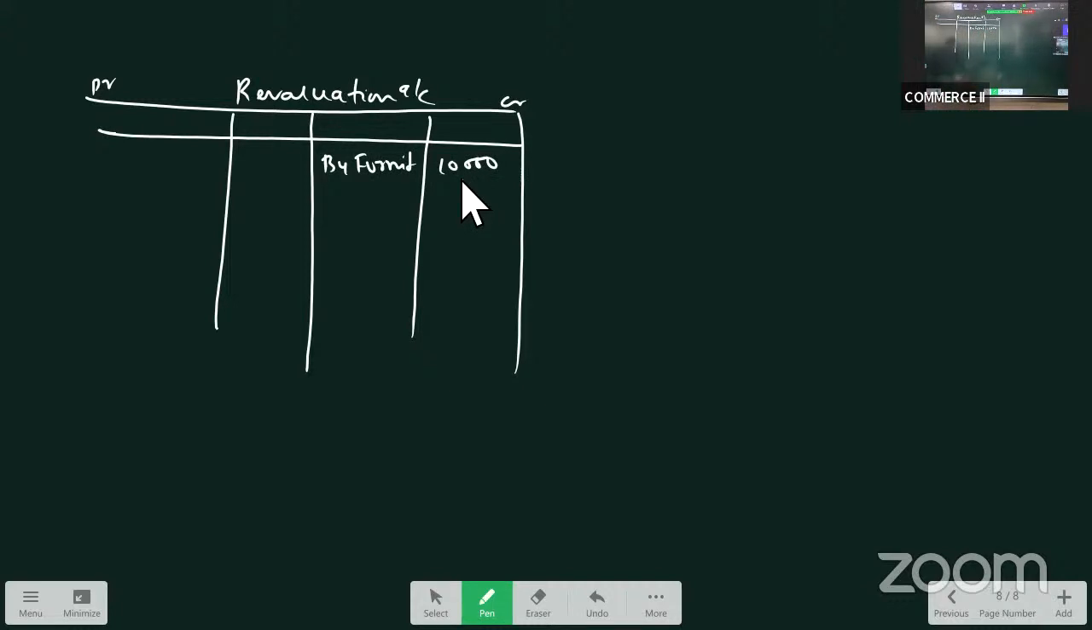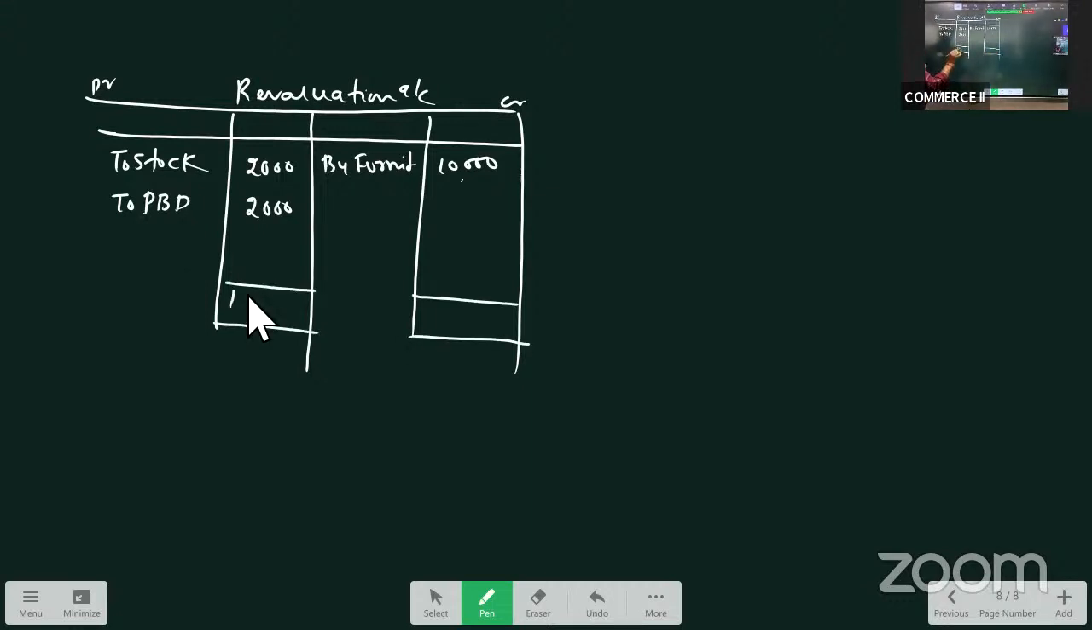Then stock is given as 78. In the balance sheet, stock is given as 80. So there is a decrease of 2,000 in stock. So I'll take it on the debit side. To stock, 2,000. Then debtors are given as 58. In the balance sheet, debtors are given as 60. So again, there is a decrease. Obviously, on debtors, if there is a decrease, it is assumed that we have created a provision. So provision is for 2,000. So what is the net balance? 10,000, 10,000. So 6,000 difference we are getting, which we call revaluation profit.